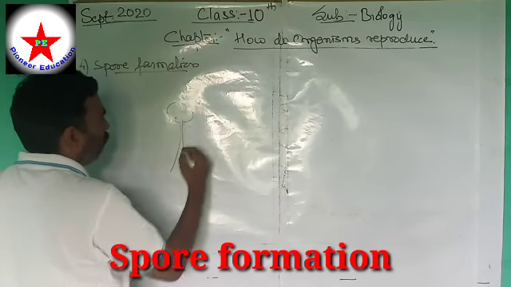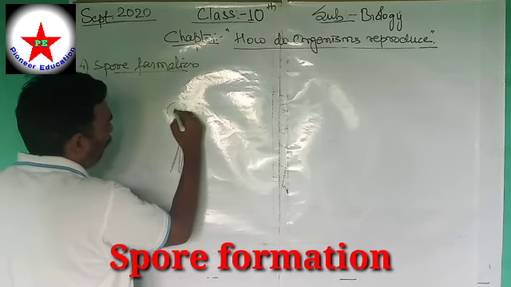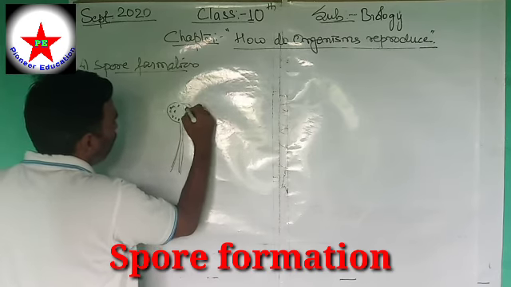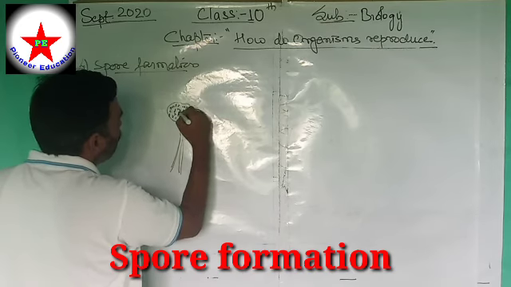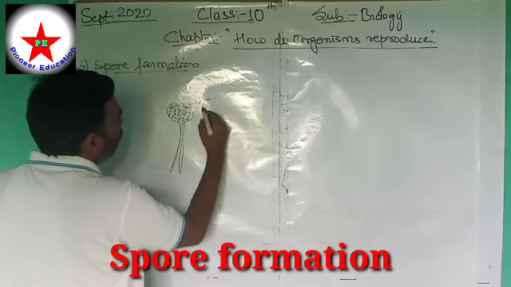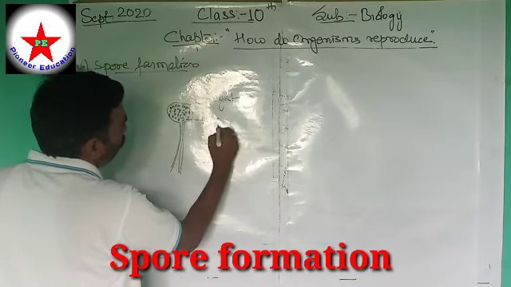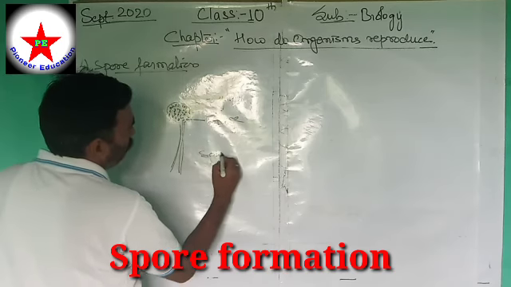A cyst is formed when the fungi matures. A cyst is formed, and inside it multiple divisions take place. Multiple division, that is the formation of the spores. These multiple bodies, this covering is called the cyst, and these are called spores. And this process is called spore formation.